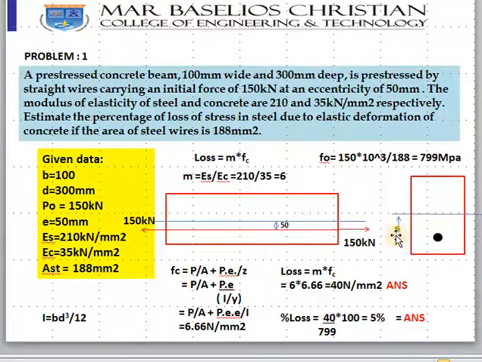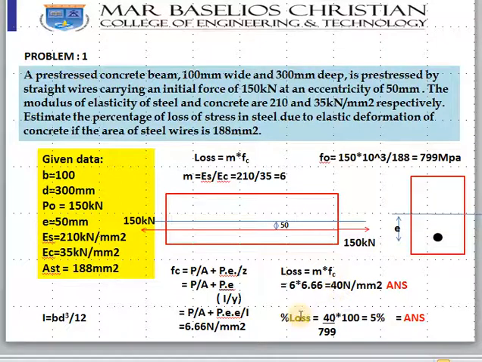As I told you before, this is the point where we need the bending stress. So PE into E, because this is I by Y, and when Y goes up, PE into Y by I will come, whereas Y is nothing but E. So PE into E by I, so you will get 6.66 Newton per millimeter square. So your loss is m into fc, where m we already calculated, which is 6, so 6 into 6.6 is 40 Newton per millimeter square. This is the loss in the stress of steel due to elastic shortening of the concrete.